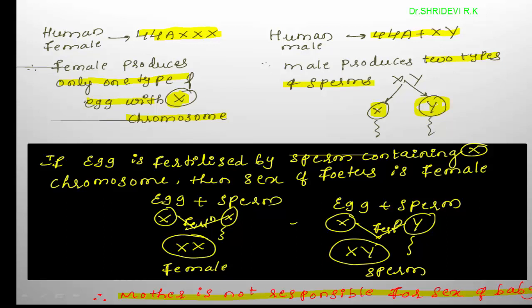Which sperm is fertilizing the egg? If the sperm carrying the X chromosome fertilizes the egg, the resultant individual is female. If the sperm carrying the Y chromosome fertilizes the egg, the resultant individual will be male. Therefore, the mother is not responsible for the sex of the baby.